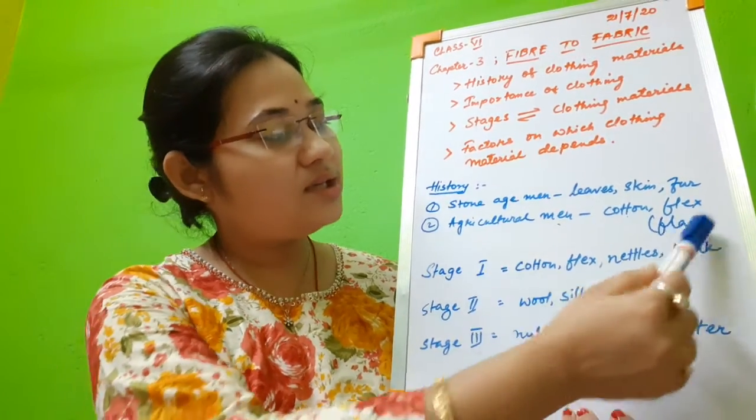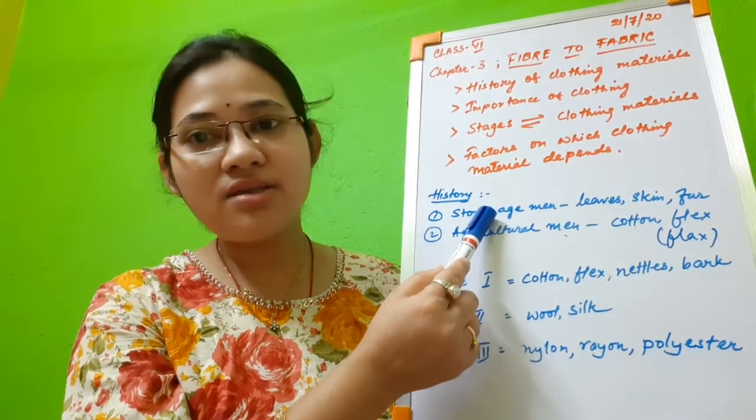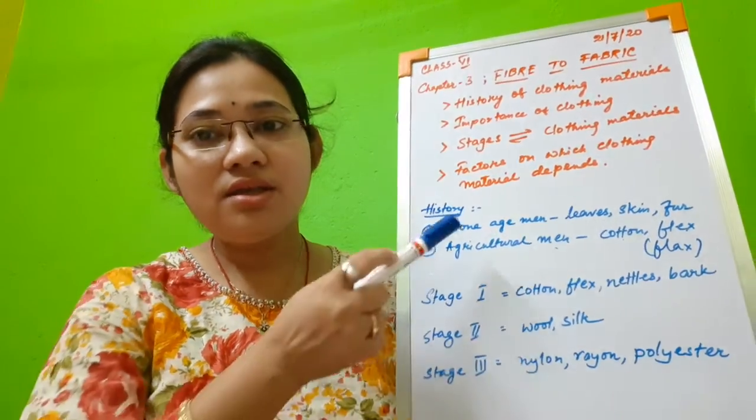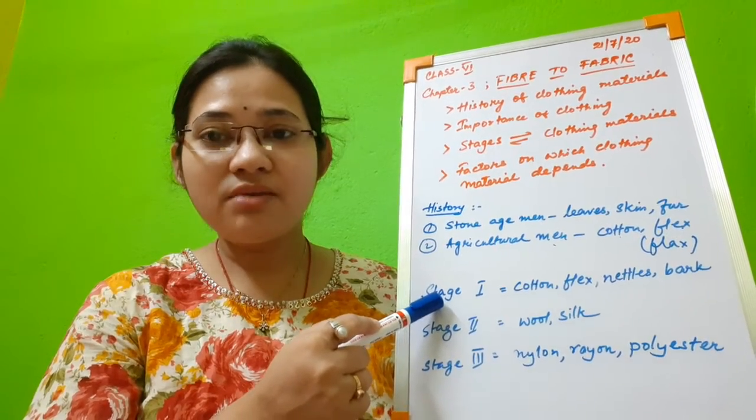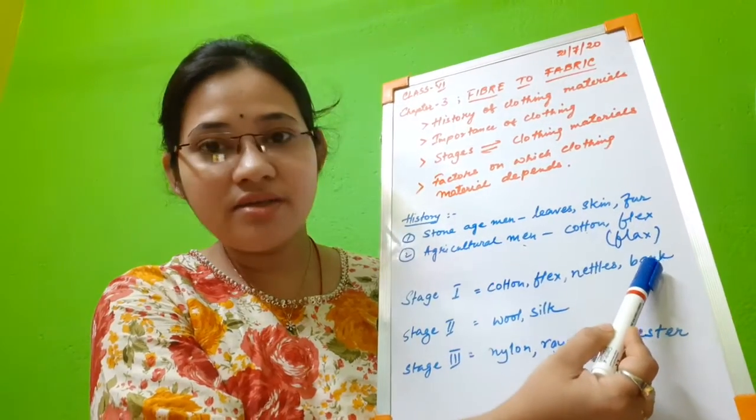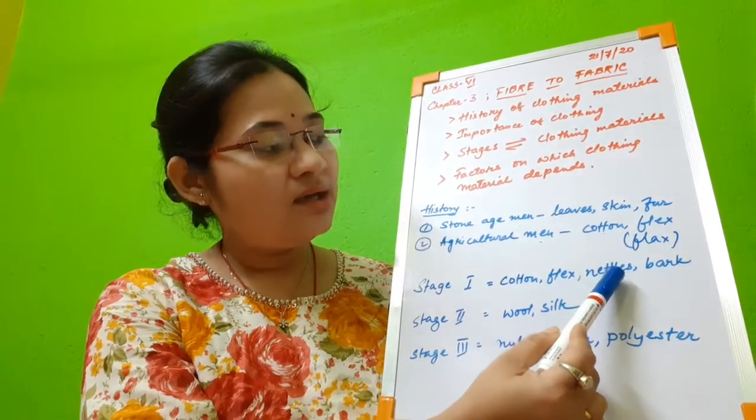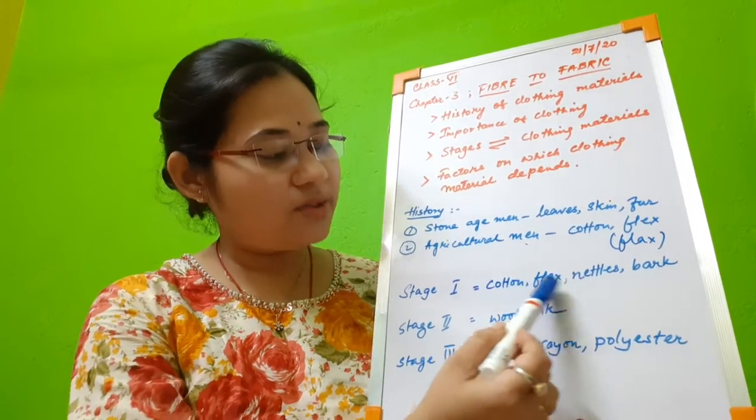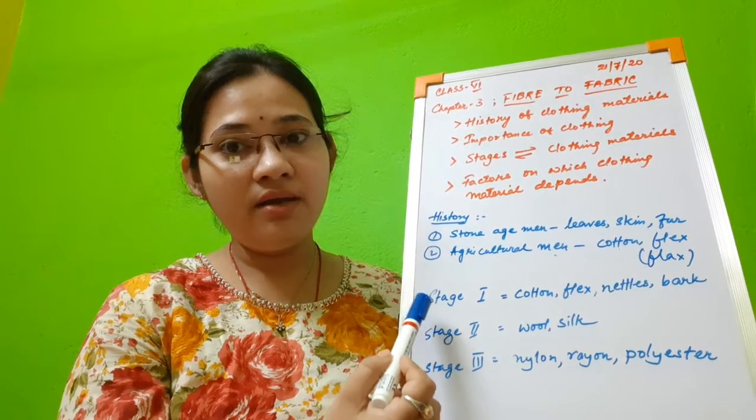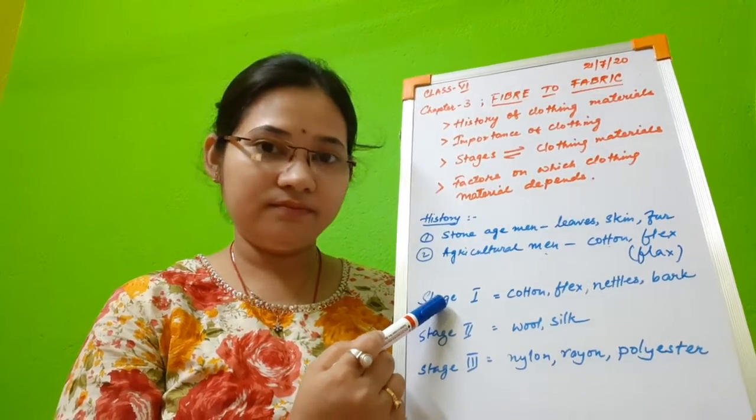If we consider this prehistoric time or history, both stone age as well as to some extent agricultural men also, this falls under stage 1. That means when men discovered bark of trees and leaves, and cotton and flax and nettles, etc. These are different types of fibers by which clothings were made by ancient men. That is considered to be stage 1.